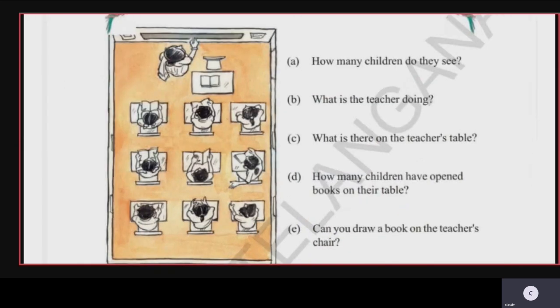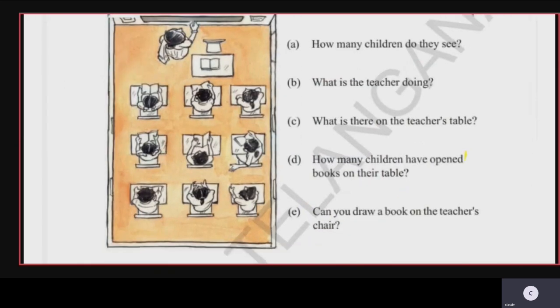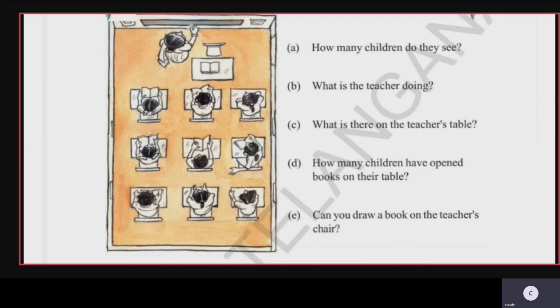How many children do they see? So how many children can you see here? Just count it. 1, 2, 3, 4, 5, 6, 7, 8, 9. So the first answer is 9 children you can see here. Okay, so this is the top view of the classroom.